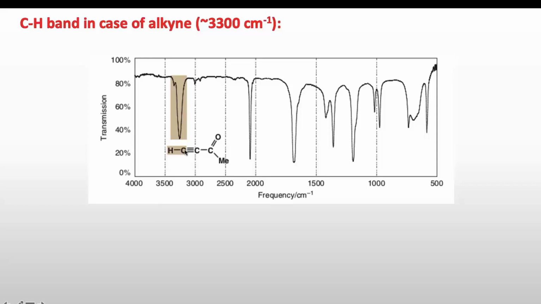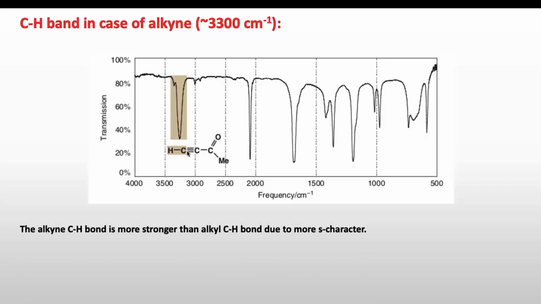In case of alkyne, this bond will appear around 3300 centimeter inverse, while in alkene it appears around 3200, and the CH bond in alkane appears around 2900 centimeter inverse, and the reason is the S character. So finally we can keep them in this order: the CH bond in alkyne will appear at higher frequency than alkene, than alkanes.